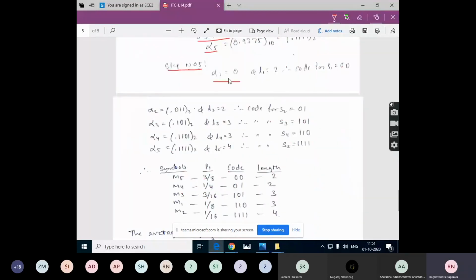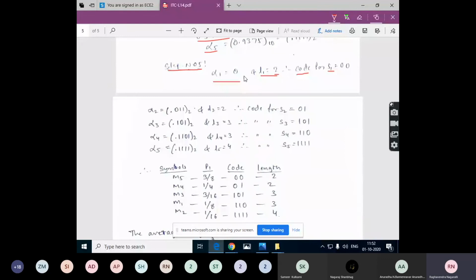So we will expand alpha 1, which is 0, to 2 places, and that we will consider as the code word for S1. For S1 it is alpha 1. So we expand this alpha value in the binary form to Li places.